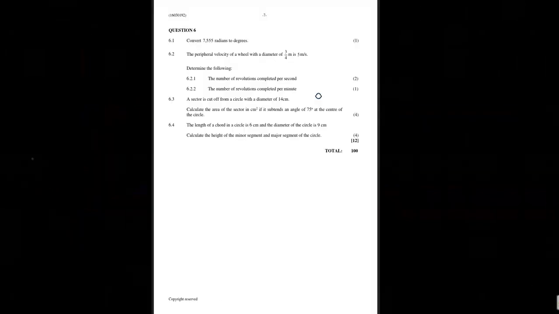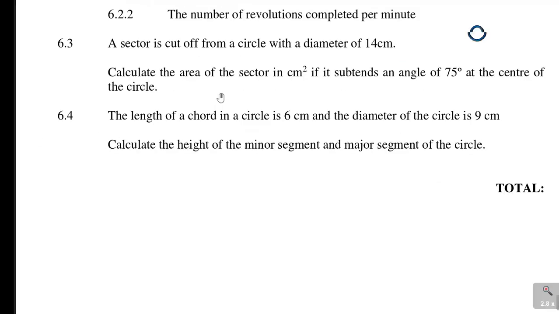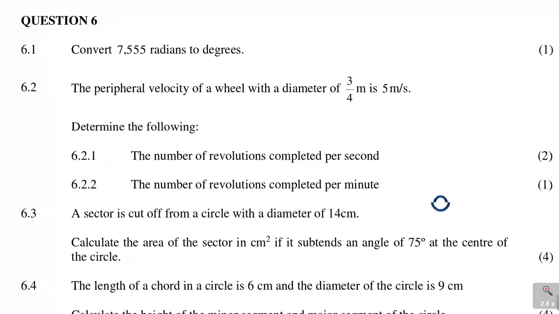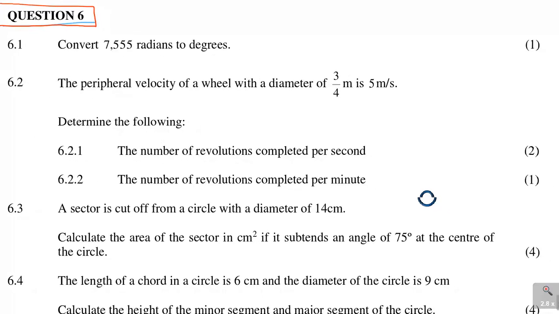Alright, now let us look at this question. This was now the last question. Question 6 was the last question in this exam, and it also carried good marks, but question 6 mainly deals with some formulas. For example, convert. This is 1 mark. If you look at the mark allocation, it's 1 mark, and it says convert 7555 radians to degrees.